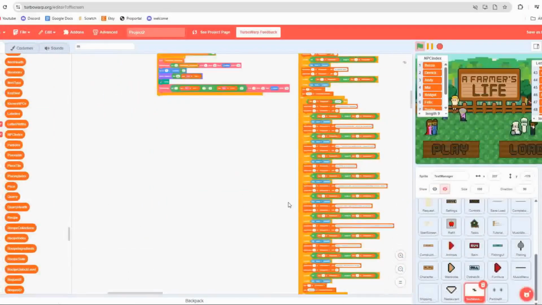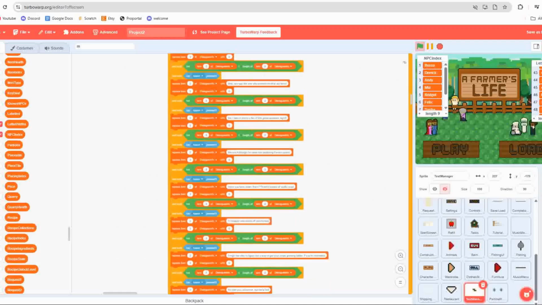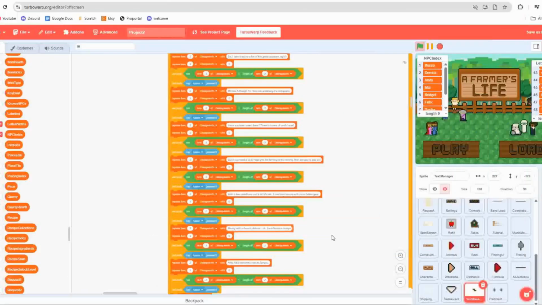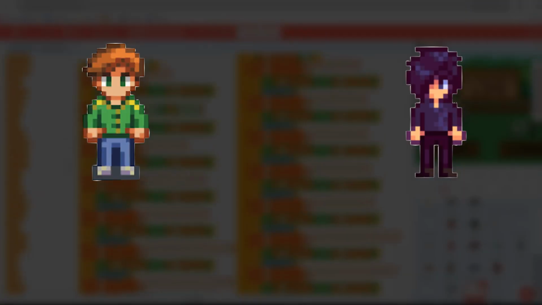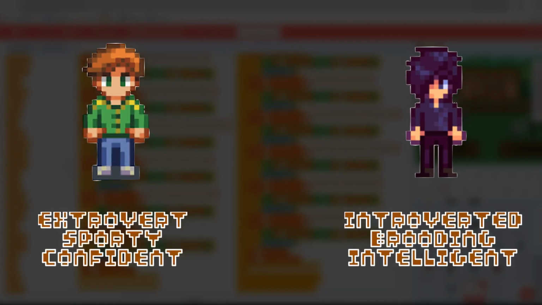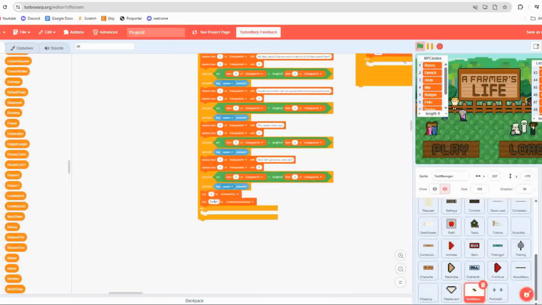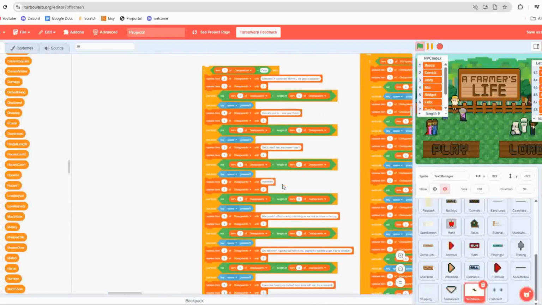One of the core design elements that I've been thinking about is how player dialogue choices reflect their character's personality. This was heavily inspired by Yahtzee Crowshaw's Dev Diary series for Starstruck Vagabond. In it, he critiques how games like Stardew Valley treat character interaction, where relationships are built mostly through gift giving, regardless of how your in-game personality aligns with the NPCs. In Stardew, everyone can become your friend as long as you give them enough of their favourite items, even if your character would realistically be incompatible with theirs.